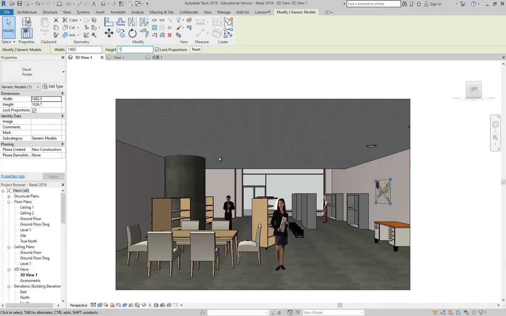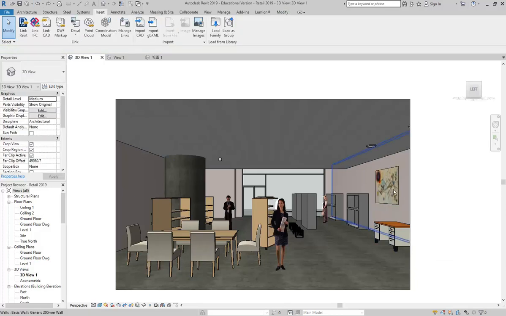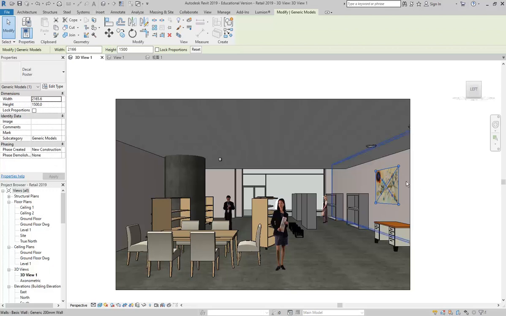So I'll make it 1500, and you can see it'll change with any luck. There we are. If you want to change it so the width and the height are different, you can turn off lock proportions, and then you can stretch it to change the proportions. But I don't want to ruin Kandinsky's artwork by doing that, so I'll leave it as it is. And there we are, so I'm happy with that poster.